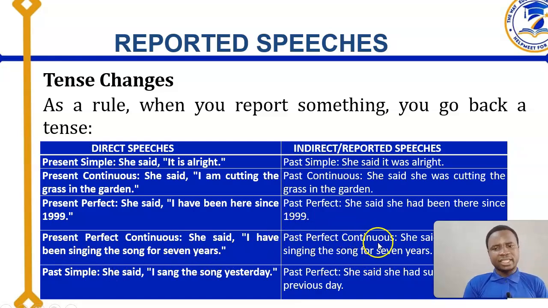In changing it to past perfect continuous, she said she had, don't forget, have changing to had, then been remains the same thing. "She had been singing the song for 7 years."